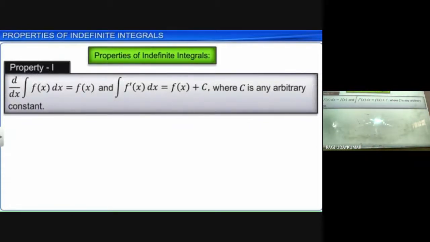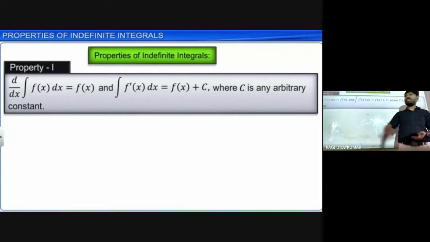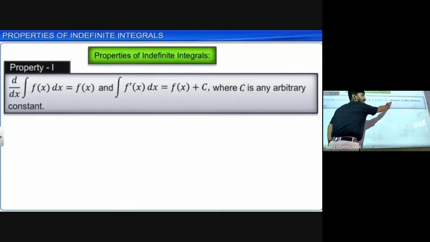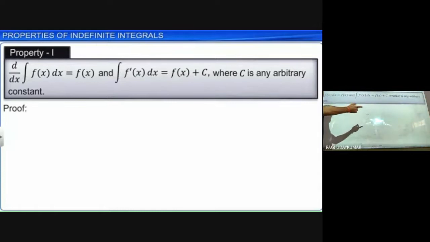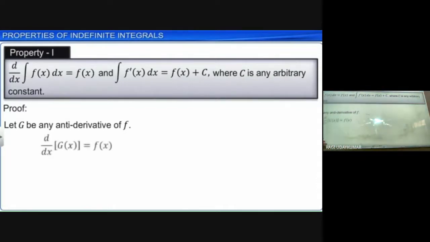So now, d by dx of the integration of f of x dx is f of x. Most of the students will consider that these cancel. Differentiate and integrate the same function, and again the same function comes back. That is the only thing here. Integration of differentiation of f of x is f of x plus c, because as we are doing the integration at last, we differentiate the function first and then integrate it, so the final answer is f of x plus c. In this case, we integrate first and then differentiate, so the constant disappears.